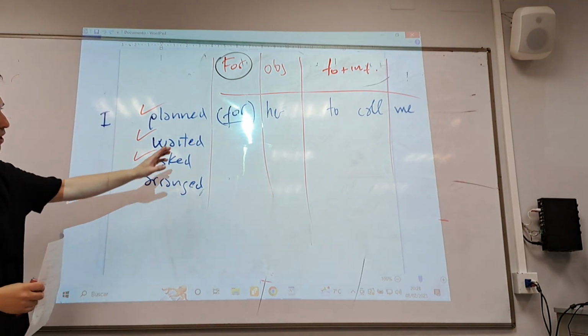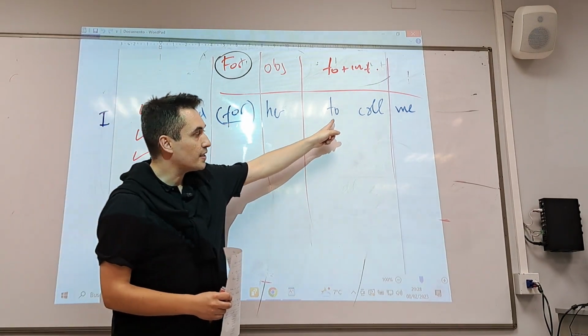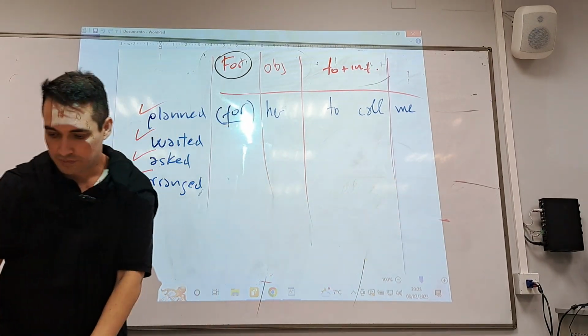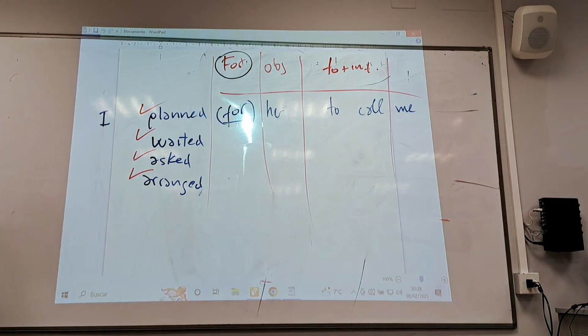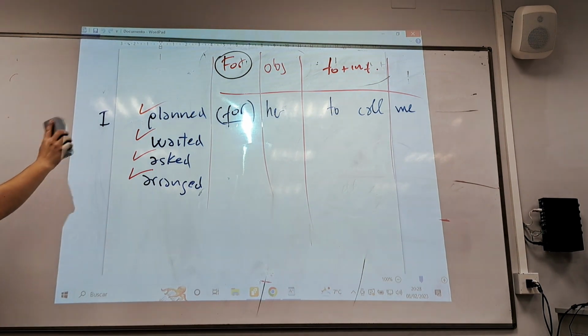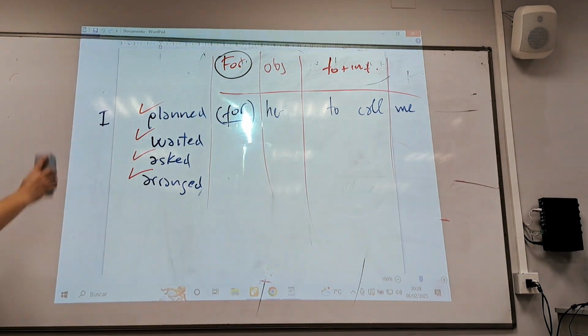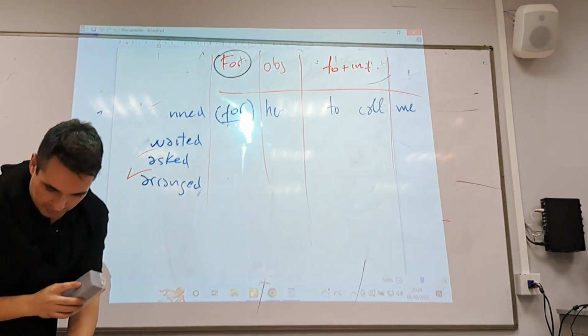These four verbs work with this structure: for, object, and then infinitive with to. Plan, wait, ask, arrange. That's it. Yeah, that's it. Shall we continue? Yeah, these four. What's the next?